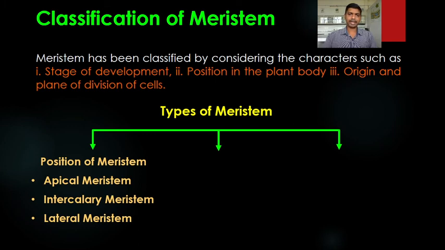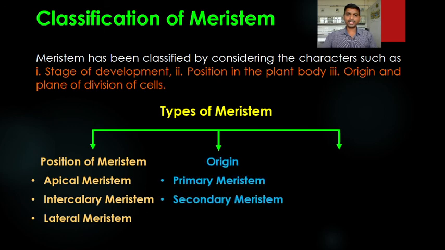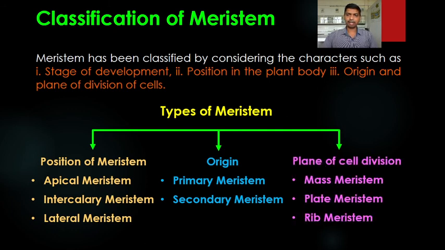According to the origin, there are two types: primary meristem and secondary meristem. The third criterion, according to the plane of cell division, gives mass meristem, plate meristem, and rib meristem.